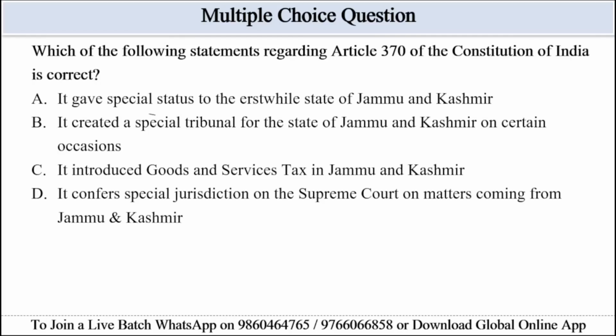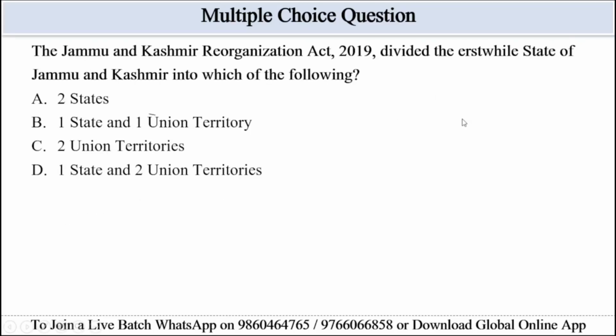Goods and service tax, which is GST, is irrelevant to Article 370, and is not in the passage. The Supreme Court's jurisdiction is also not discussed regarding Article 370. So option A will be correct here. It gave a special status to the erstwhile state of Jammu and Kashmir is correct as per the passage and general knowledge. Let's move to the next question.